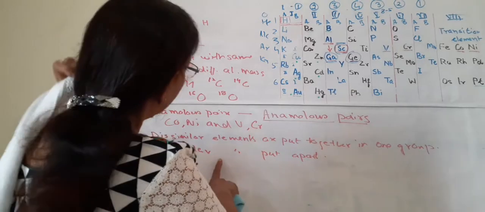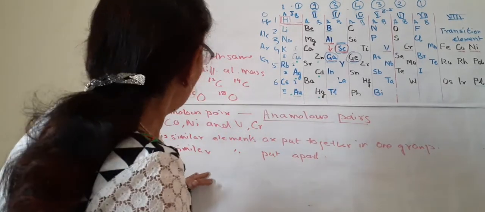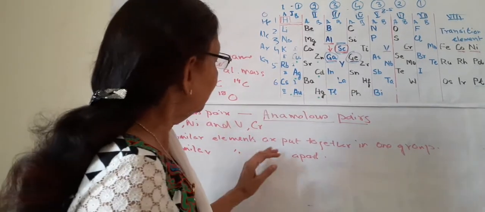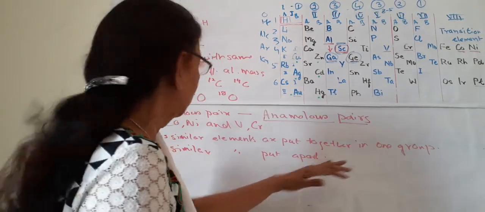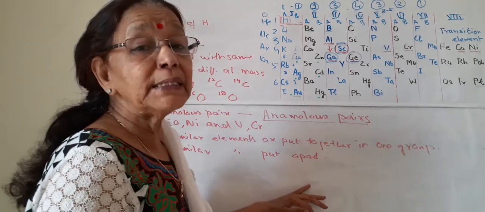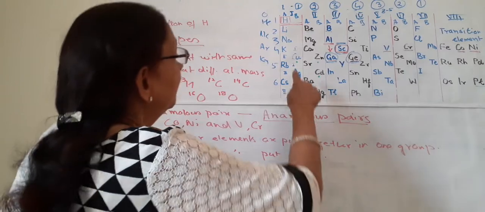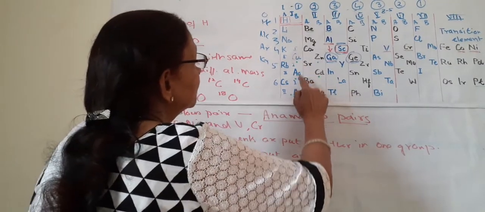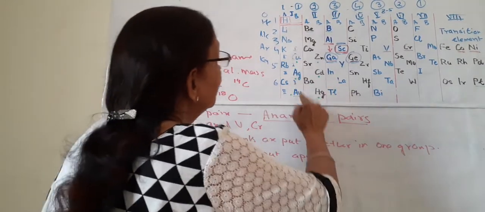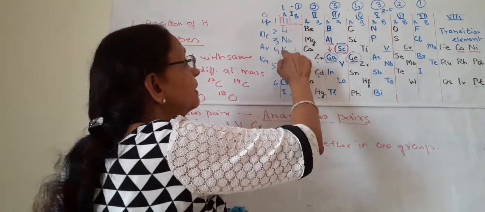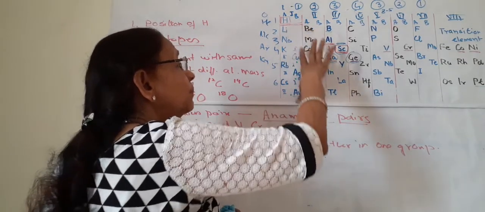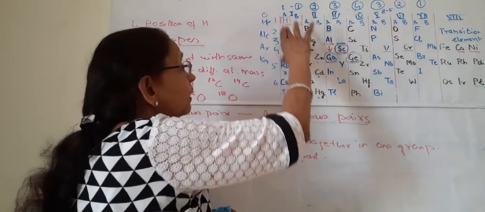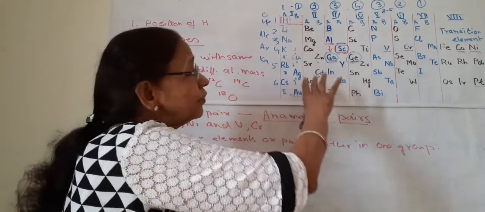And the fourth demerit is that dissimilar elements are put together in one group and similar elements are put apart. Like here, copper, silver, gold are not like lithium, sodium, potassium, but they are put in the same group. They are quite dissimilar with each other.